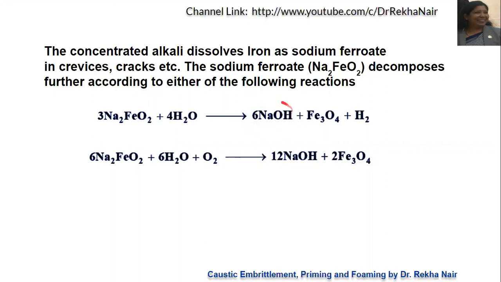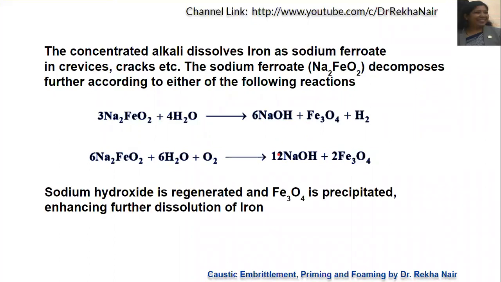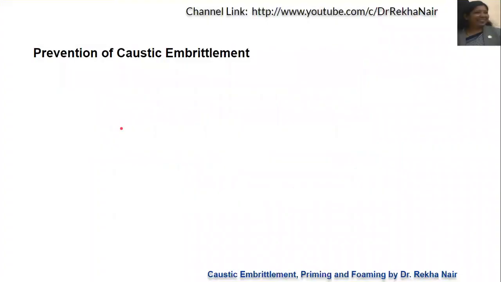So iron will react with more sodium hydroxide to form more sodium ferroate. This process will continue if sodium hydroxide is present, because the reaction itself forms sodium hydroxide. So the regeneration of sodium hydroxide and precipitation of Fe3O4 will go on, and there will be dissolution of iron because of the formation of sodium ferroate.